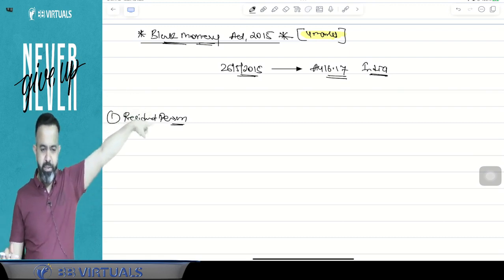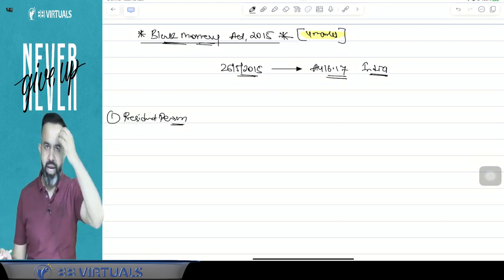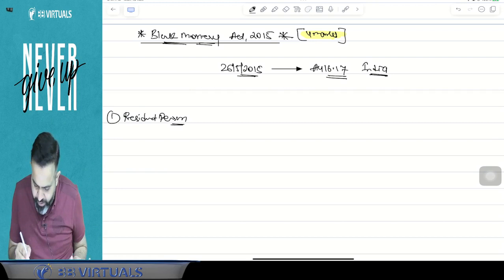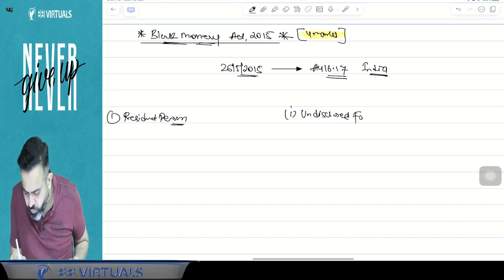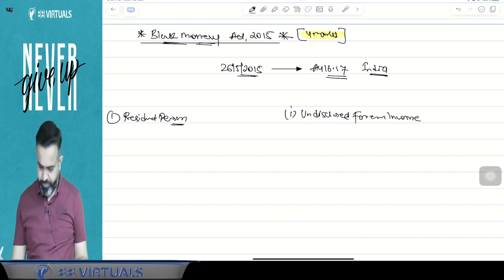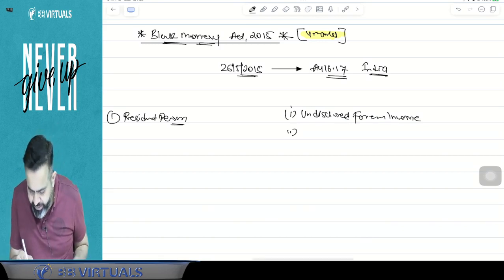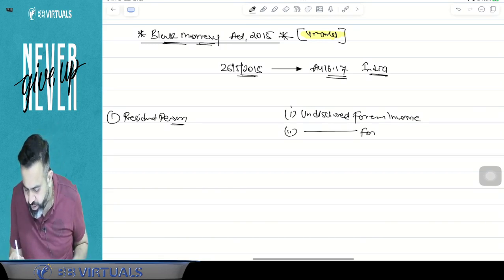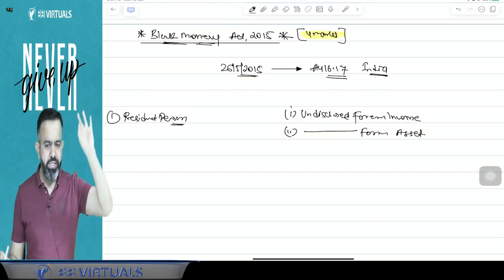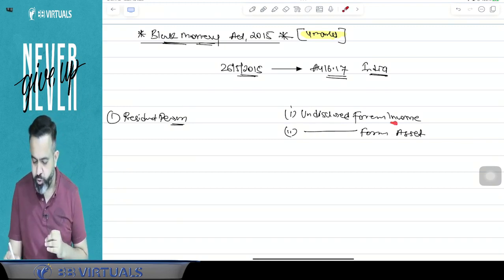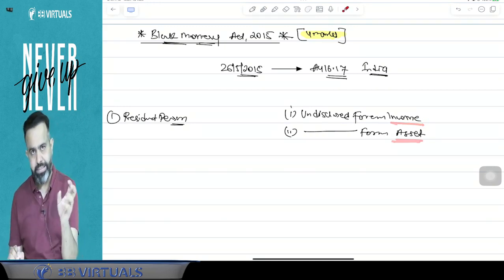Suppose if any resident person, all people focus here, if any resident person is having any undisclosed foreign income, or undisclosed foreign asset, or undisclosed foreign income and undisclosed foreign asset.